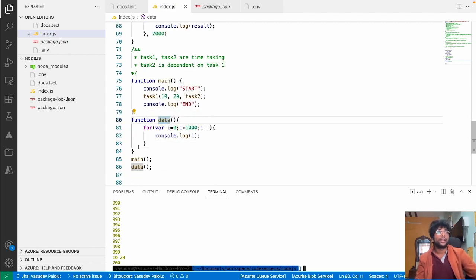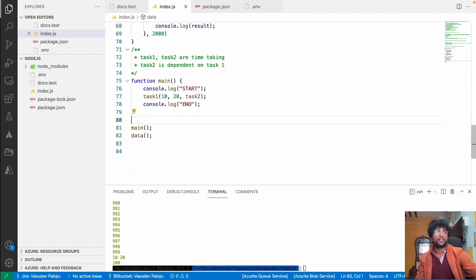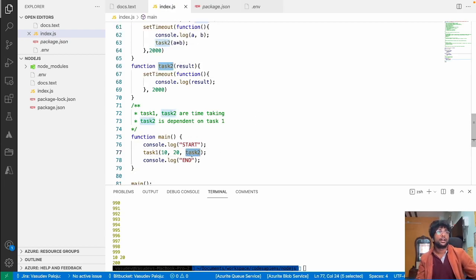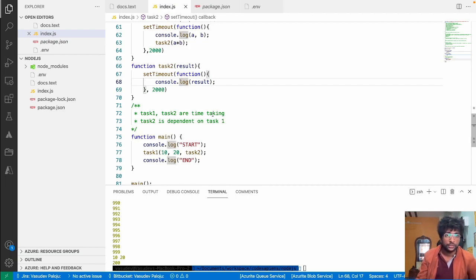But what if I have another function which needs to be executed, right? Now console.log is resulting over here, but maybe I have to send a response to the user, or do other operations after task2. We will have a chain of operations.